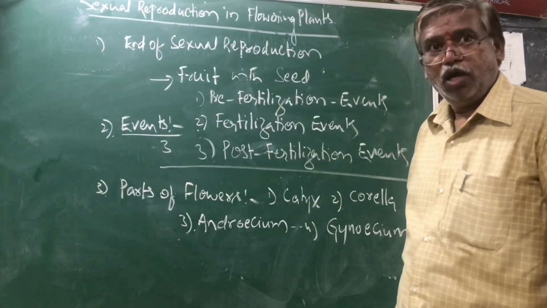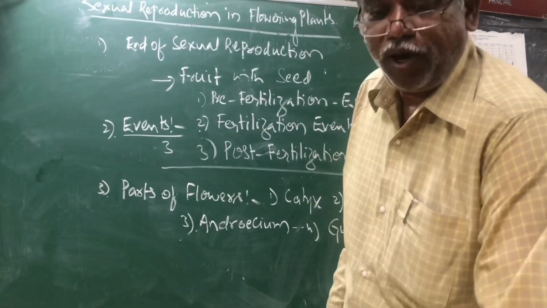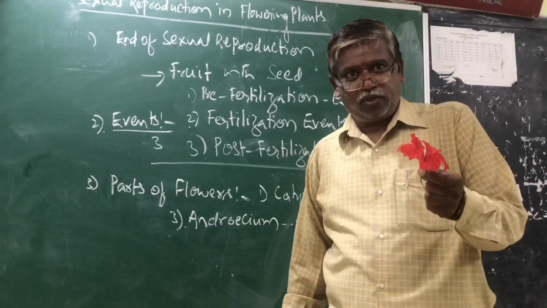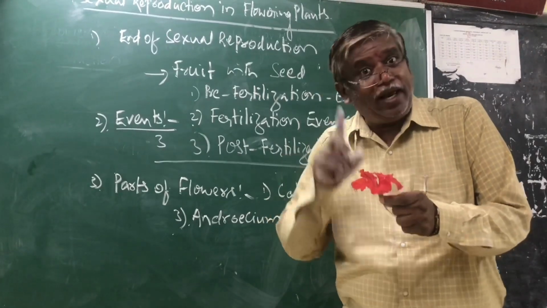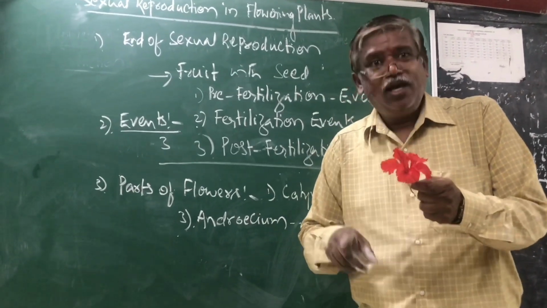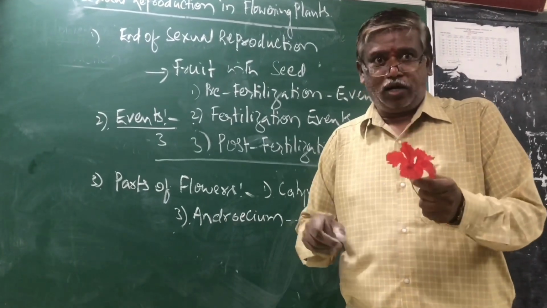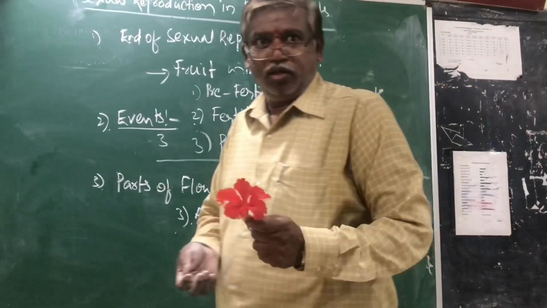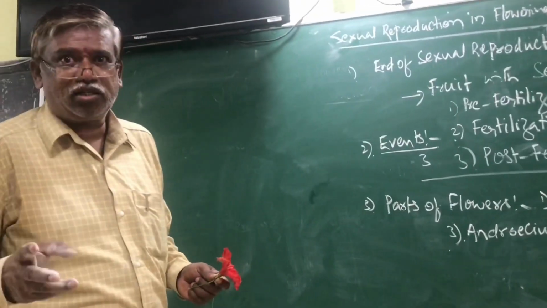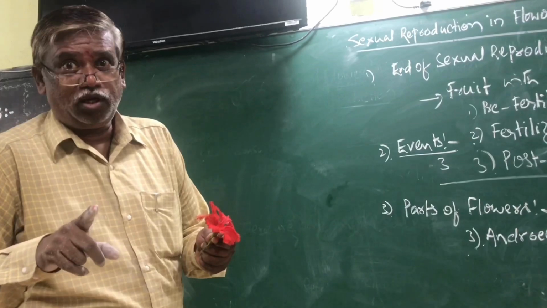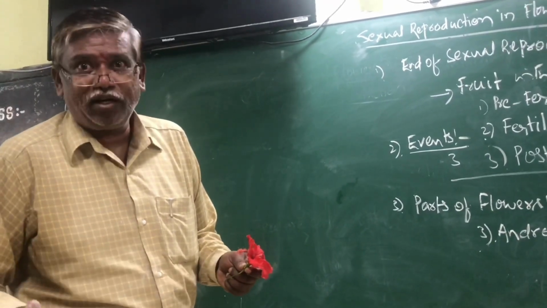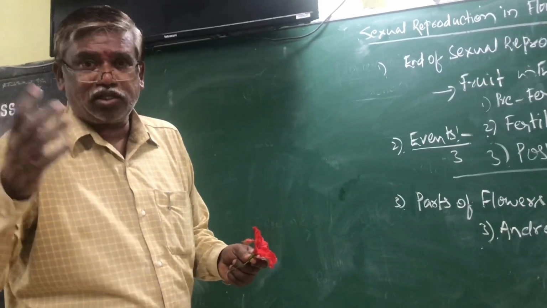Now come to it. Now it is the flower. According to biologists, it is the site, the place for sexual reproduction. Hence, it is a sexual reproductive organ. This flower contains 4 important whorls. If it is bisexual, a bisexual flower is also called a complete flower, containing 4 whorls.